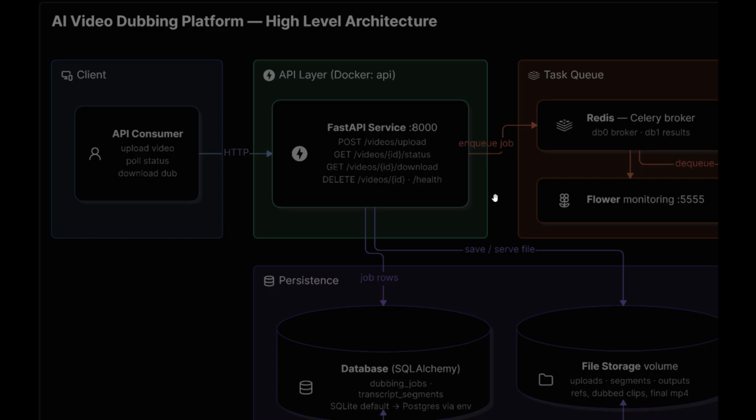It provides multiple REST APIs such as POST videos upload, GET videos ID status, GET download to download the final output, a delete endpoint for removing jobs, and health endpoints for monitoring. Instead of processing the video immediately, FastAPI creates a new job.